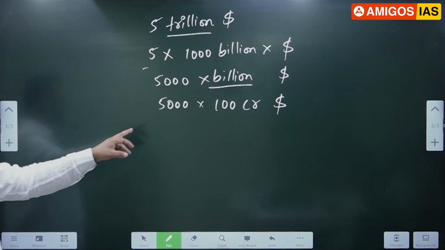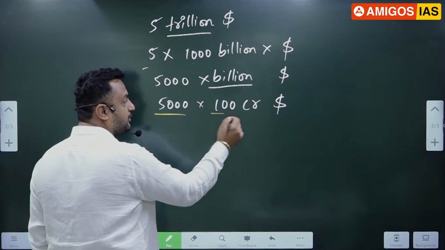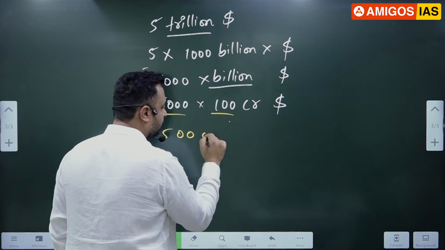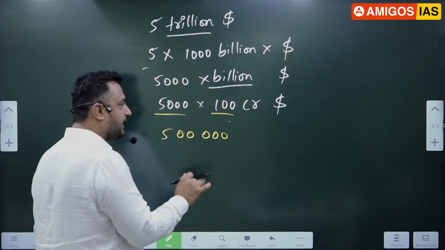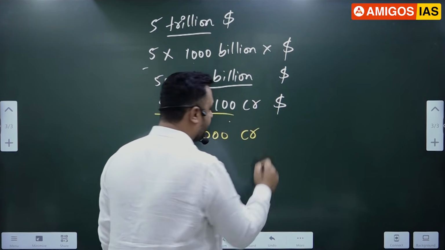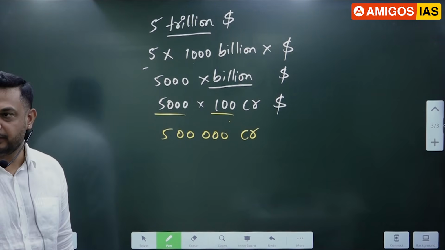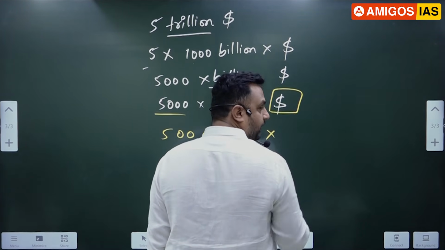So 5,000 into 1 billion is equal to 100 crore. 5,000 into 100. Forget about it, sir. Okay, let me write directly, sir. Okay, you are super in mathematics and everything. Okay, crore. Now into, let me take this one.